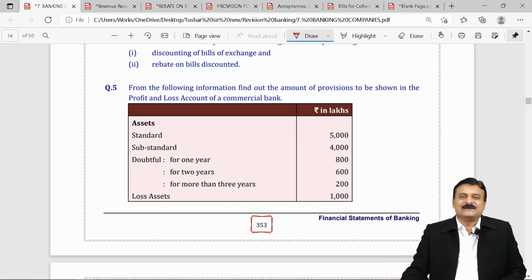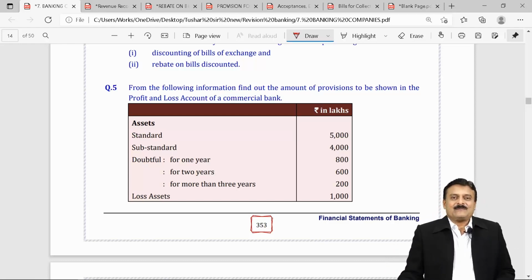Okay, fine. Third one, RDD, provision for loss.